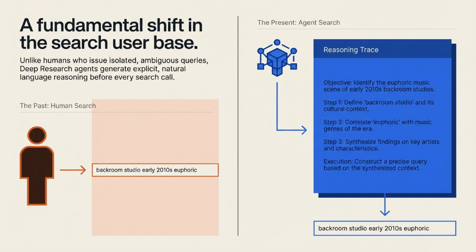Let's start with the fundamental shift happening in the search user base. In the past, human users would type out isolated, often ambiguous queries into search bars without documenting their thought processes. But today, deep research agents operate very differently. Before an agent even makes a search call, it generates an explicit, natural language reasoning trace to explain its thought process, mapping out its exact objective and the steps needed to get there.